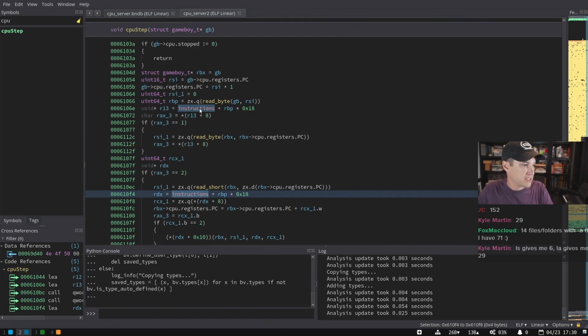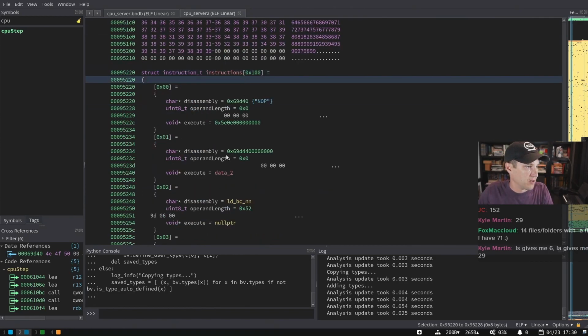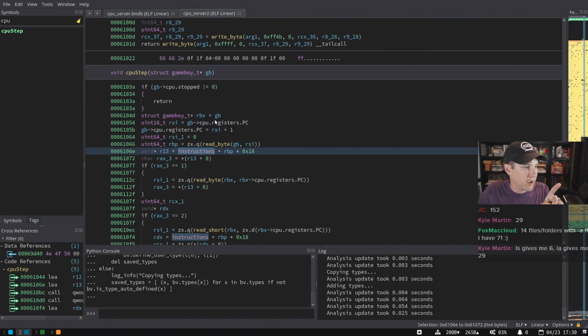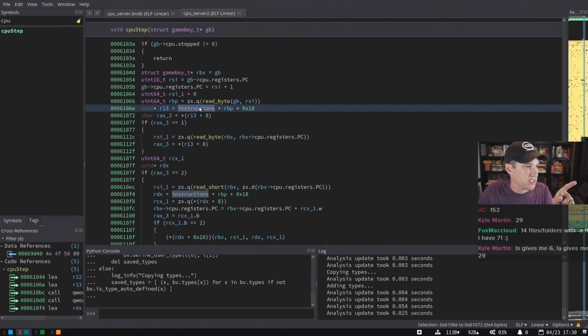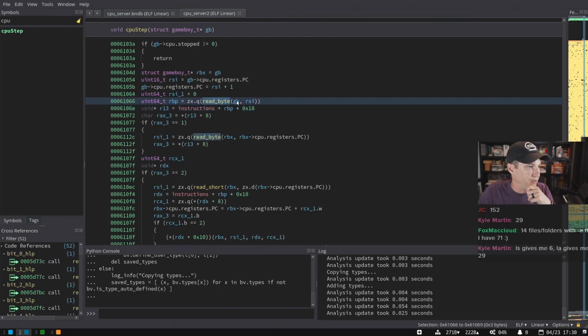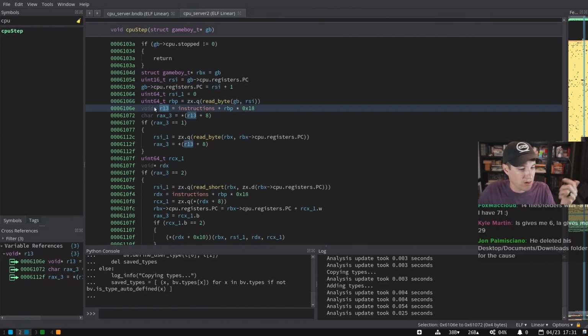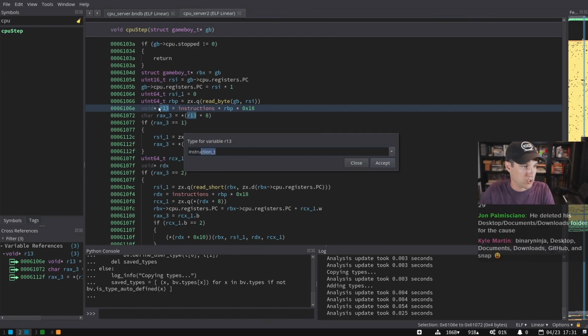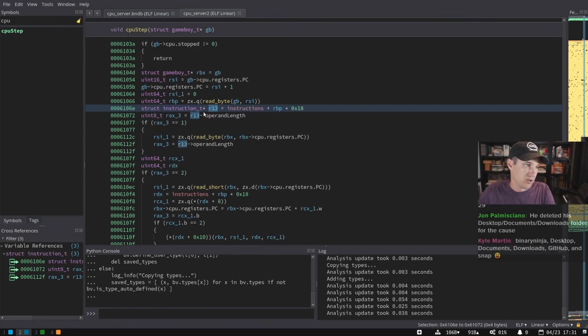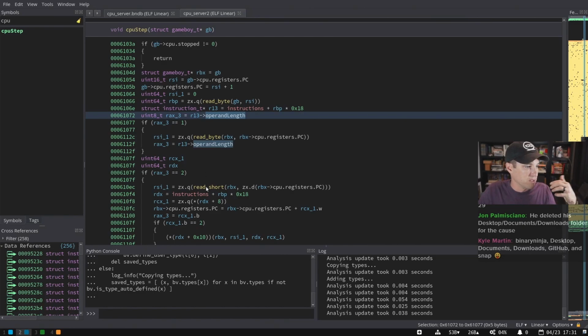All right, so we've set our instruction type here. And this is the only nitpick I have with this process right now, that it doesn't automatically calculate, like this is obviously indexing in here for whichever opcode it is. In fact, you can even see it's reading a byte from the state, reading out our emulation state. It's getting an opcode, it's going to emulate, and then it's going to get this instruction T thing for it. So this here, Spar 13, is an instruction T pointer. And sure enough, now we can see we're getting operand length and some of this other stuff.